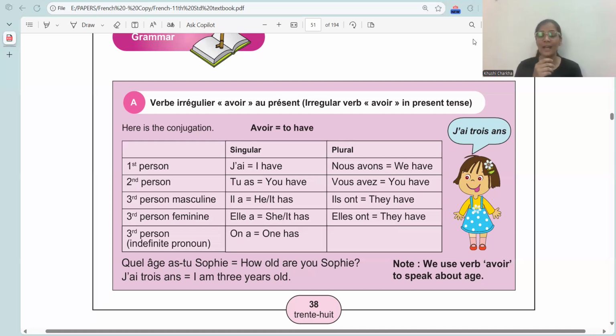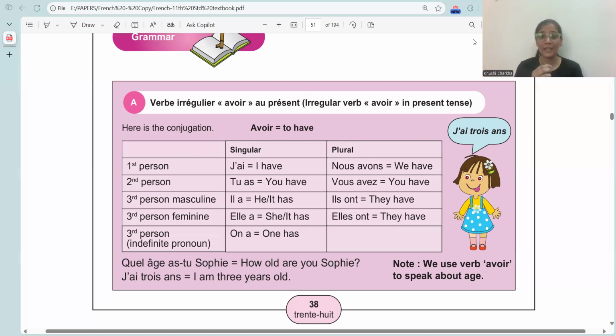Now there is a girl at the right side. She says, J'ai 3 ans. J'ai 3 ans, which means I am 3 years old. Now in English we say I am. So am means the verb être in French, which we have learned previously. But there is an exception.